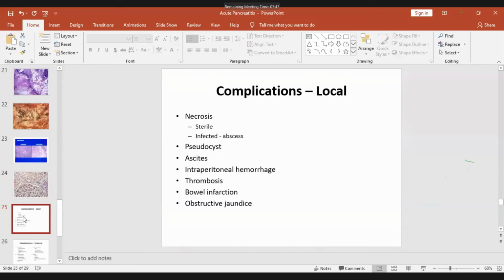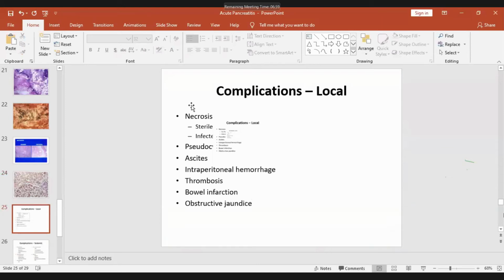And what are the complications? Complications are many. As I told you, it may be very mild and it may be very severe and it may involve multi-organ failure, adult respiratory distress syndrome and all that. So complications you have to divide into local and systemic. Local complications are necrosis, pseudocyst formation, ascites, intraperitoneal hemorrhage, thrombosis, bowel infarction, obstructive jaundice.